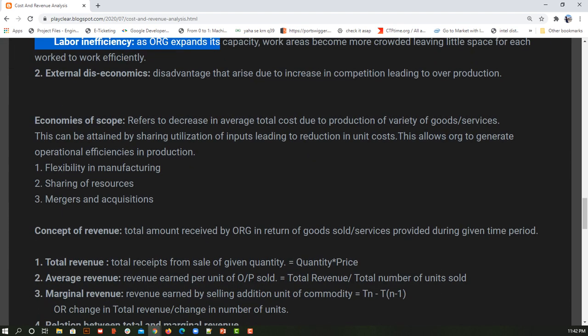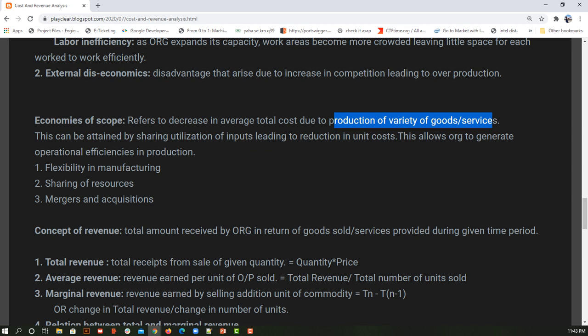Okay, now coming to economies of scope. If you can correlate this with economies of scale, which says that if you produce more output, the average cost will be reduced and the profit that you are getting will be more. Similarly, in economies of scope, instead of focusing on increasing the output of one product, which is economies of scale, focus on producing multiple products. So here the decrease in average total cost happens because of the production of a variety of goods and services. I hope this makes sense.